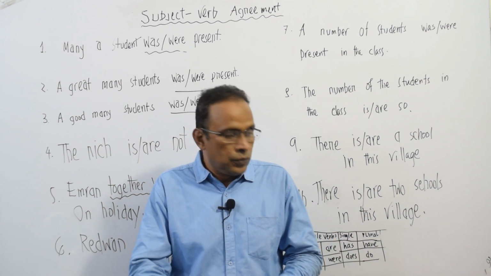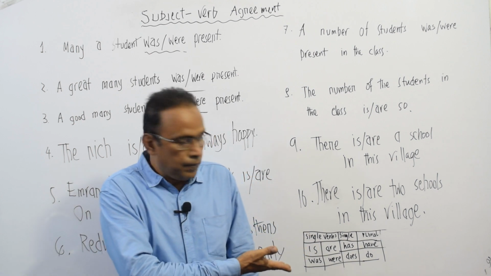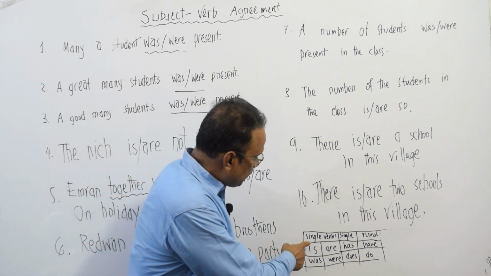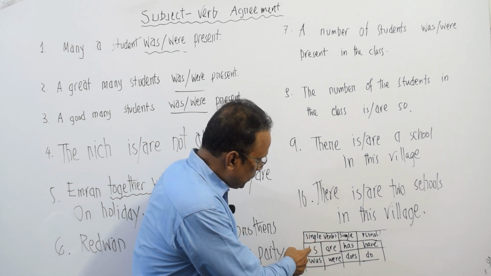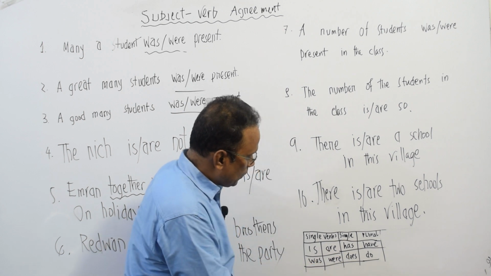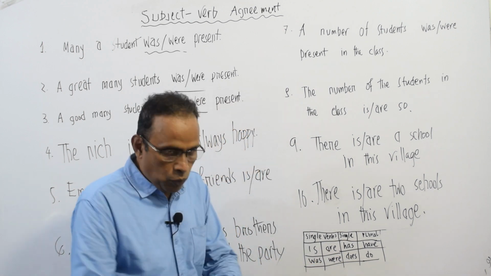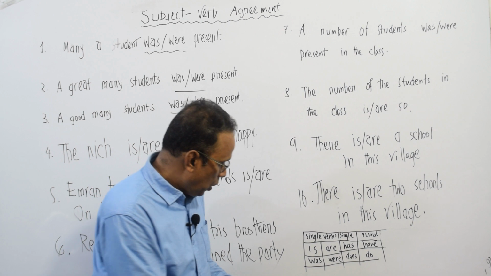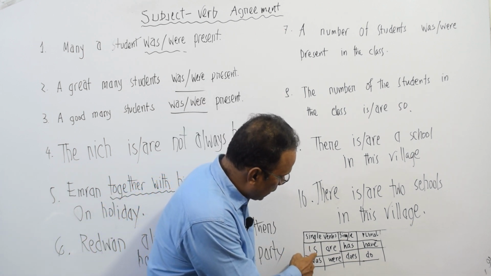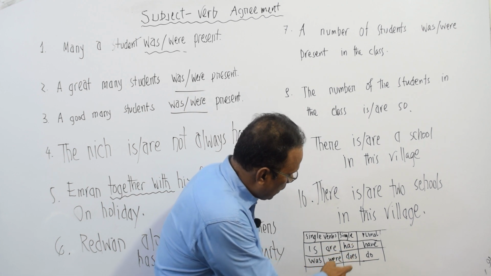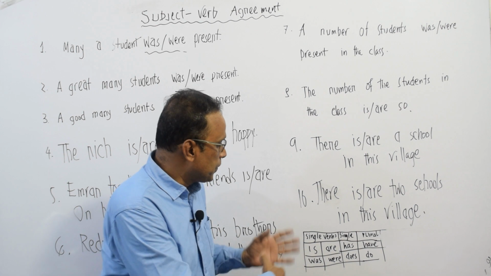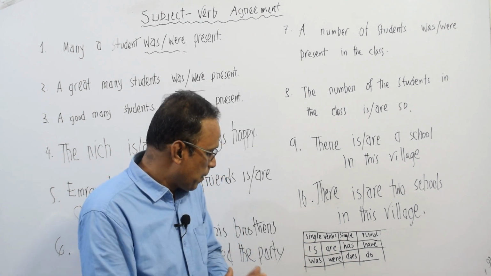So you can see a chart here. In the chart you can see that the single verbs are is, was, and here has, does. We can notice one thing that all the single verbs have one s at the end. On the other hand, the plural verbs do not have any s at the end.